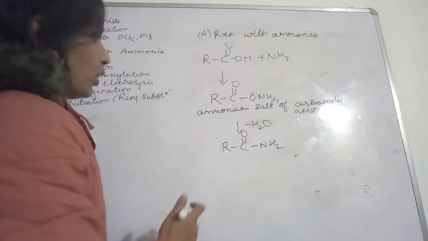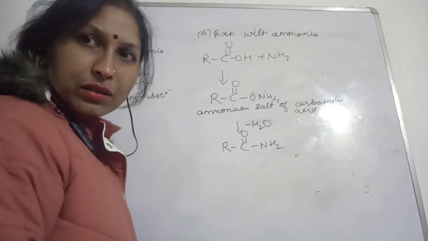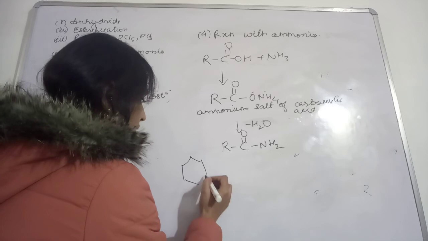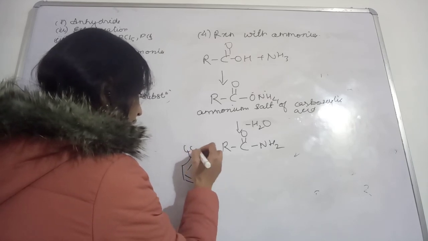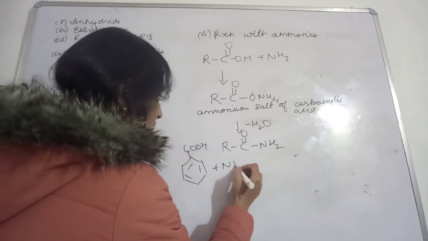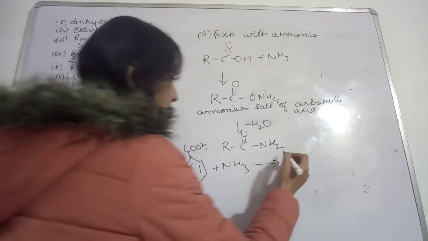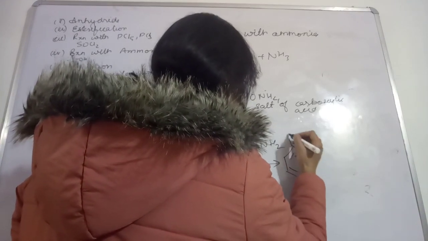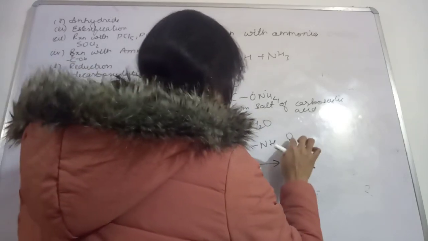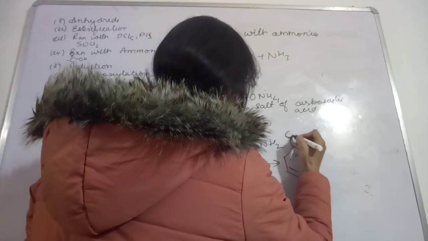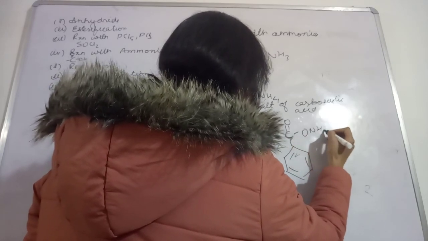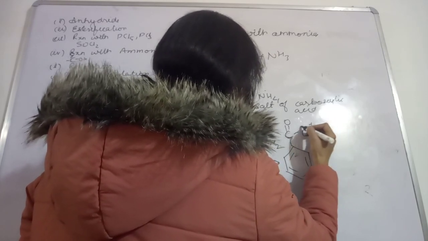Suppose your benzoic acid is going to react. If benzoic acid is going to react with ammonia, then what will be the product? First of all, you will get the ammonium salt of this benzoic acid.